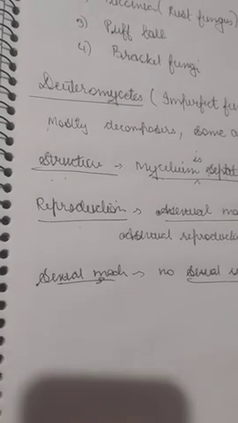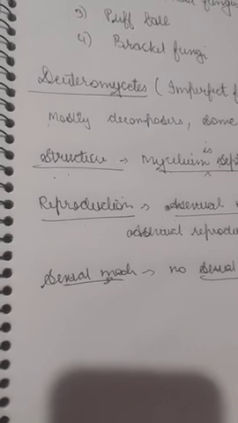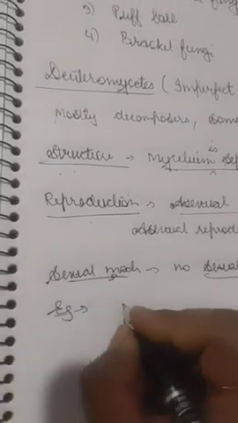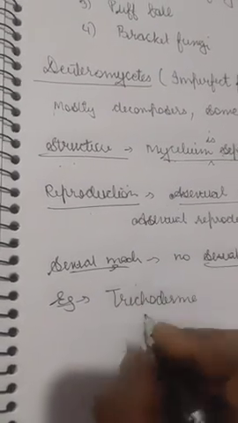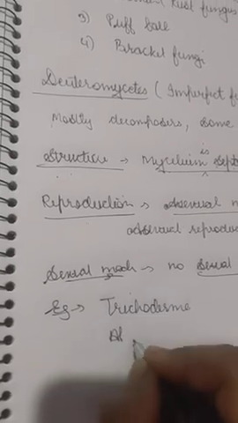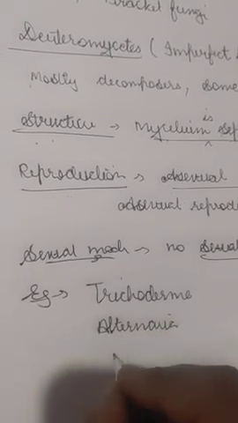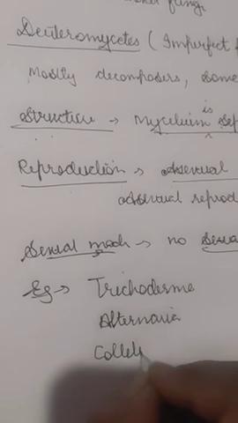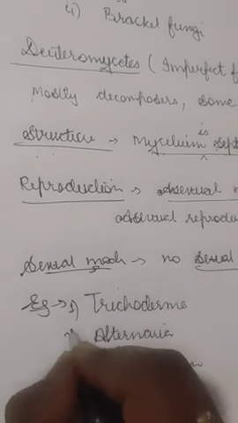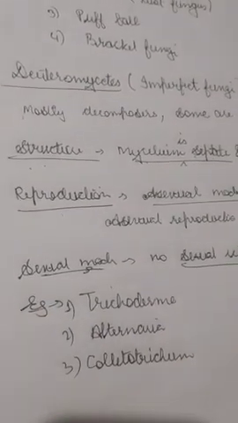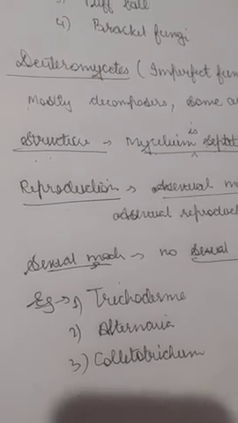Okay, so examples of Deuteromycetes are Trichoderma, Alternaria, and Colletotrichum. So these are some of the examples of Deuteromycetes. With this we have discussed all the 4 categories of fungi.